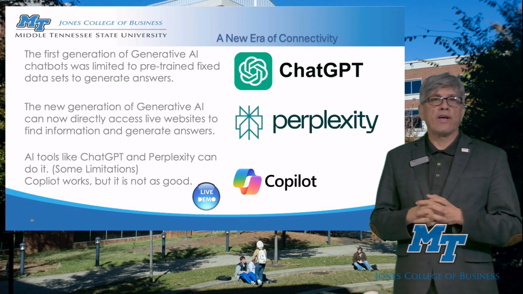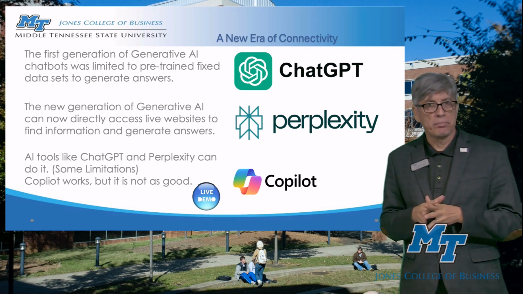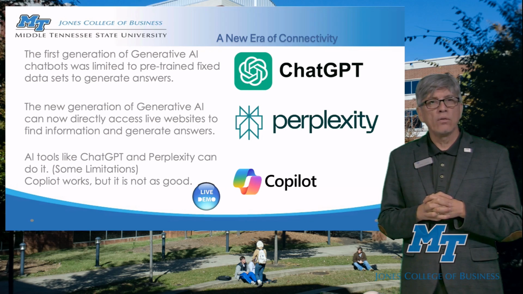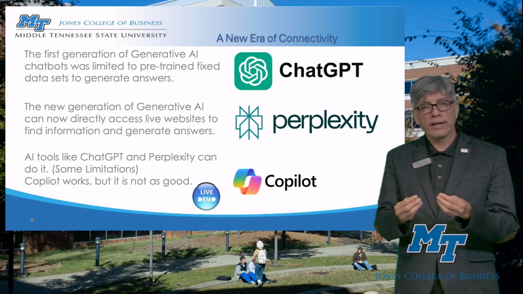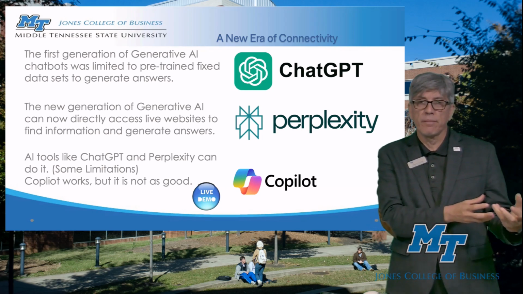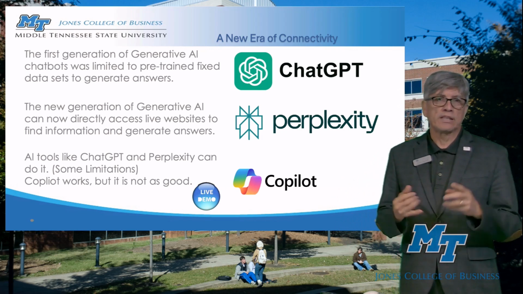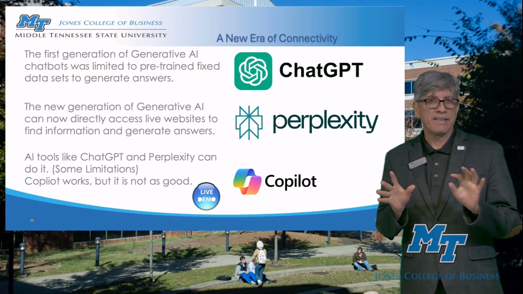There is a new generation now of generative AI tools, including ChatGPT and Perplexity, two of the most used tools, that can now access the internet directly and use that information with the information in the model to generate answers. So tools like ChatGPT and Perplexity can do this right now with some limitations.